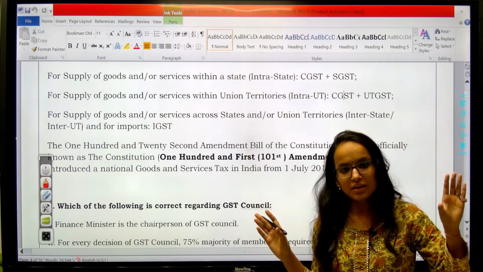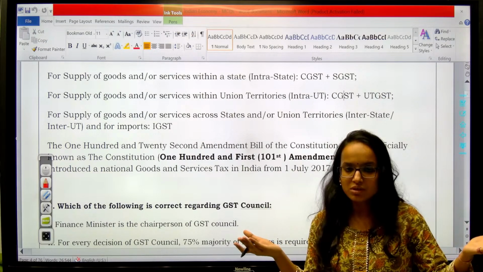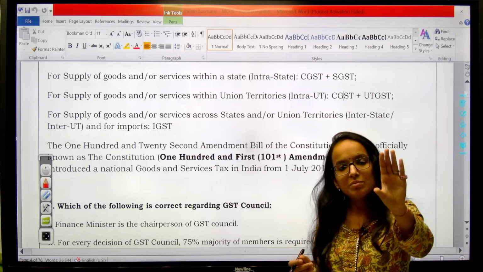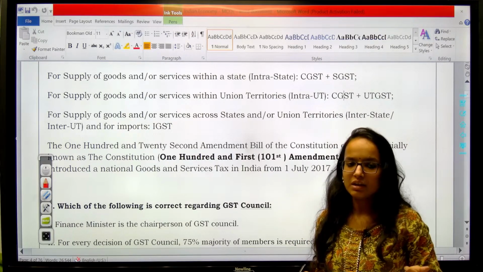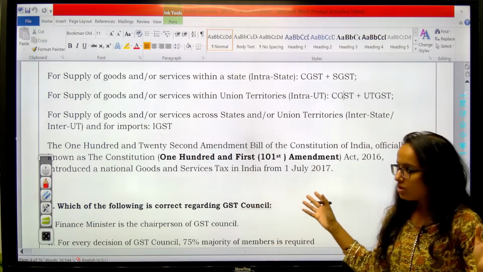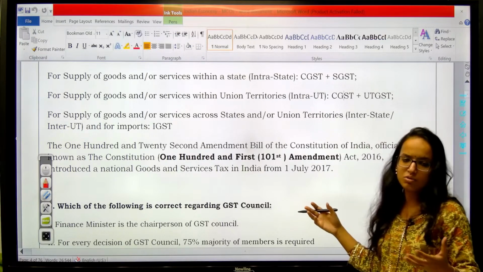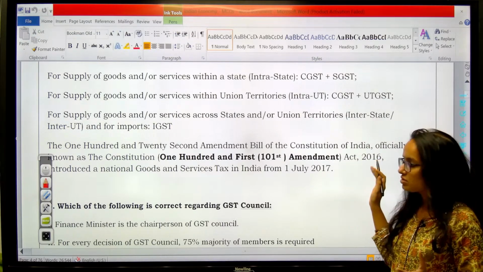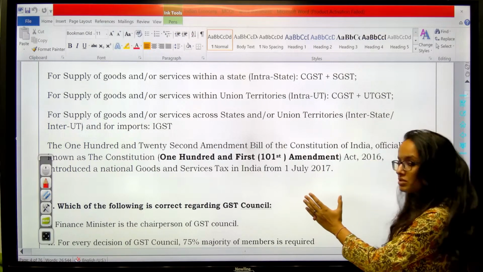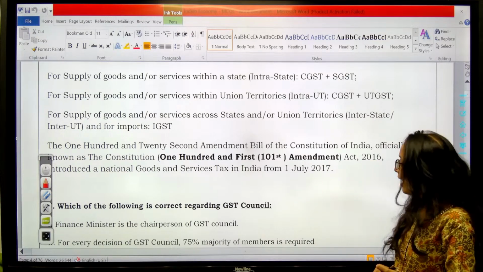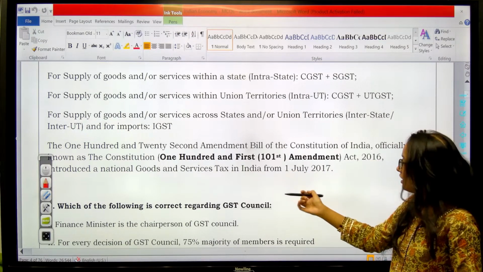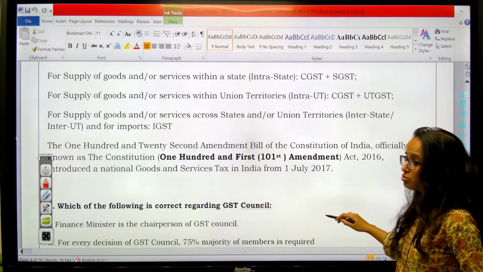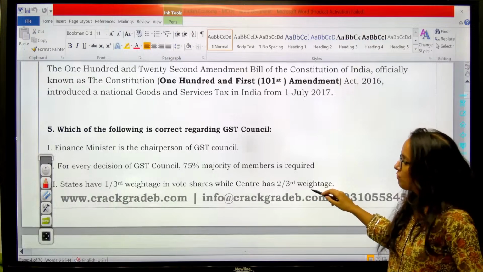Okay, clear? So here you have Maharashtra and Gujarat. Gujarat is the destination state, so the share will go to the concerned state as well. Clear? So this is the broad structure of GST which you should remember. And as you all know, the 101st Amendment Act in the Constitution, 2016, brought you this GST, which became effective in India from 1st July 2017. Okay, so this was about GST. I hope you found it useful.